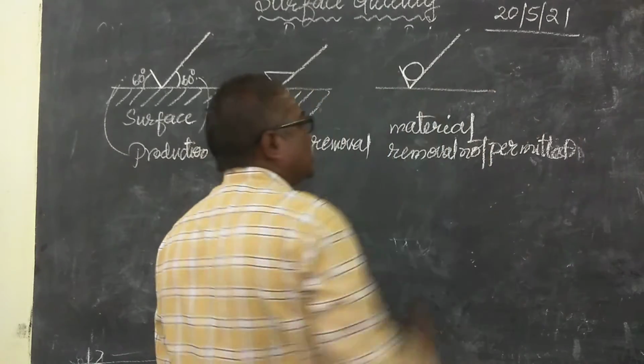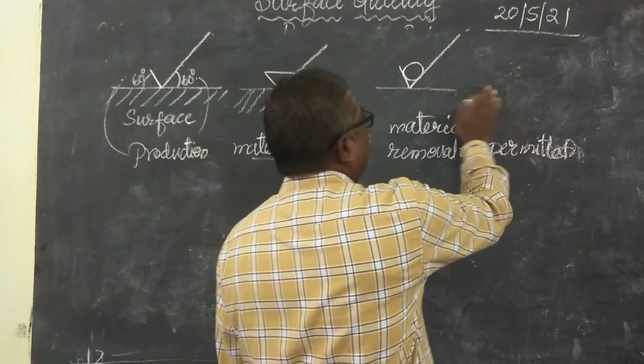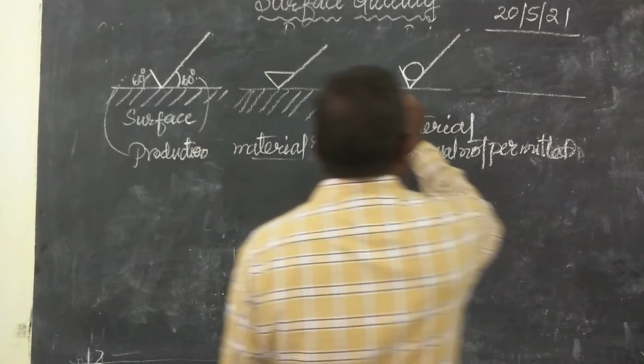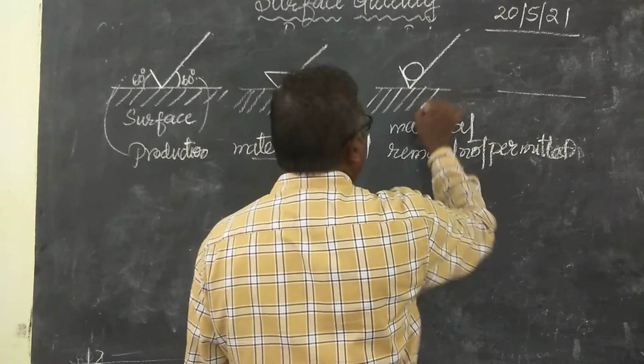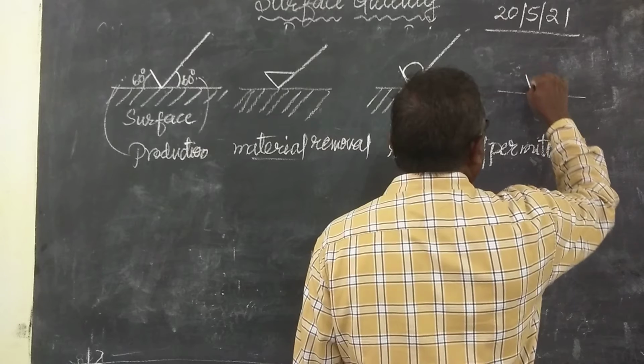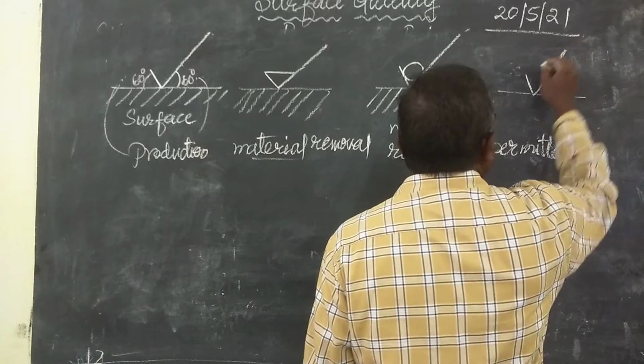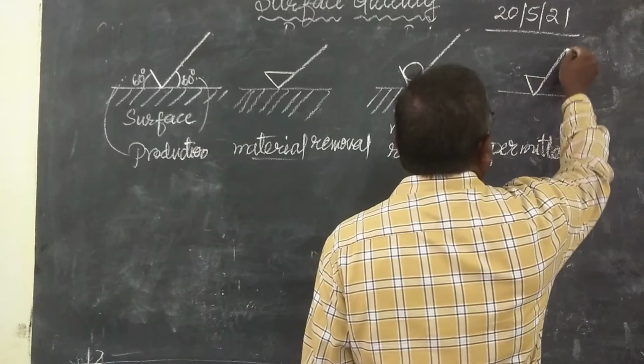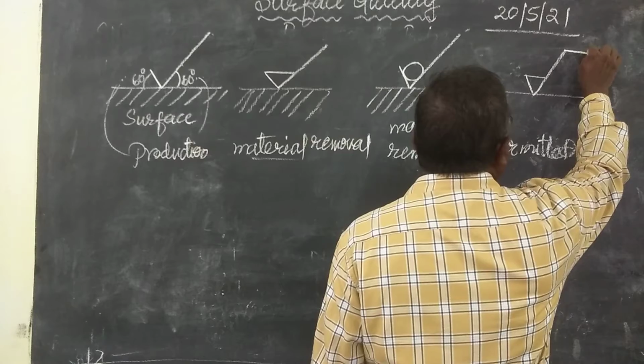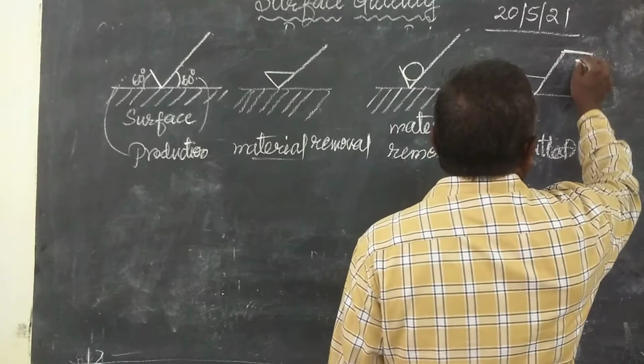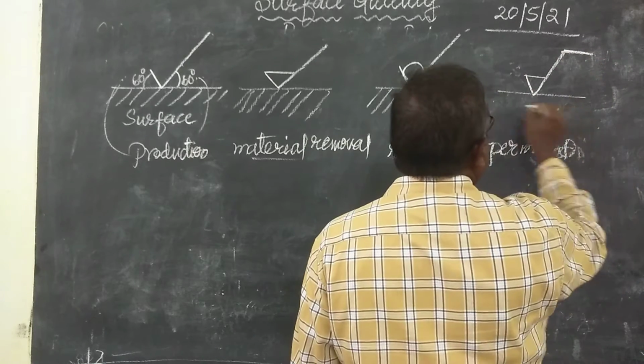Then sometimes with the same symbol, the triangle is given like this, and a line is added here. This indicates special characteristics.